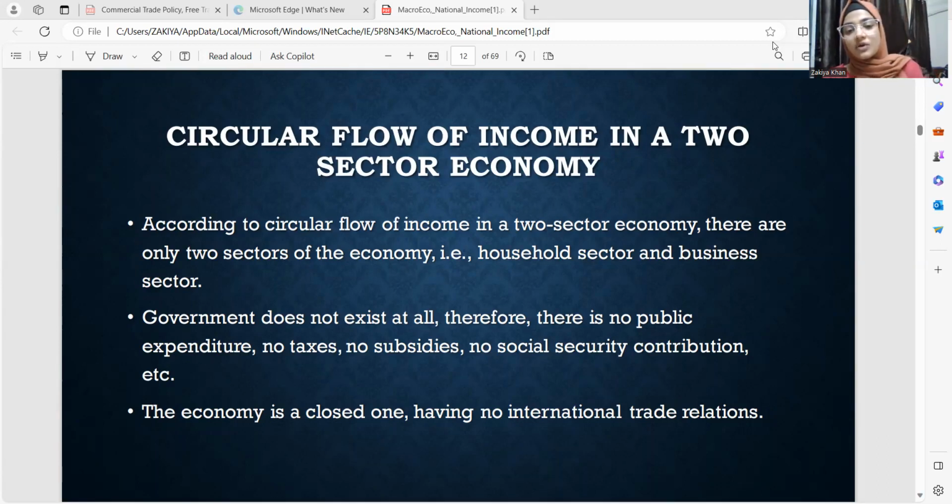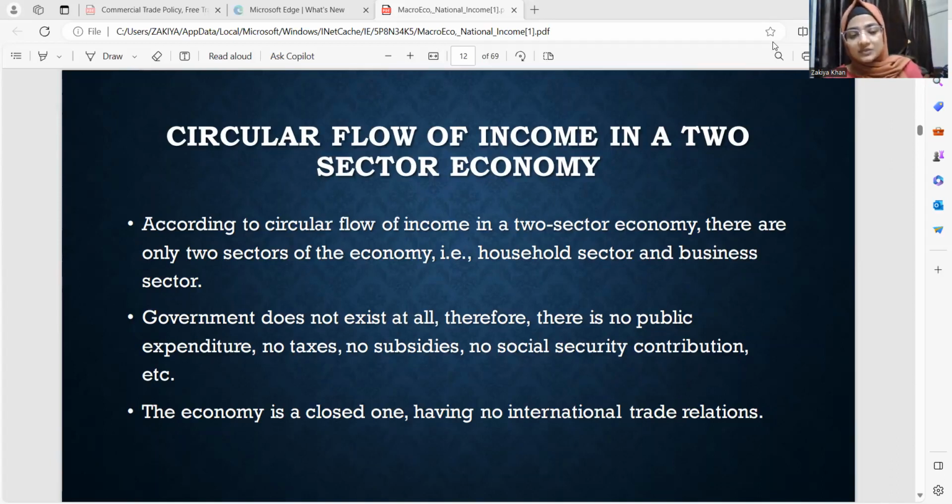For three-sector, along with household and firm, we introduce the government. For a four-sector economy, we have the rest of the world, or you can call it an international market. International trade gets introduced in the fourth sector. A four-sector economy can also be called an open economy, whereas the two and the three sector are closed economy.